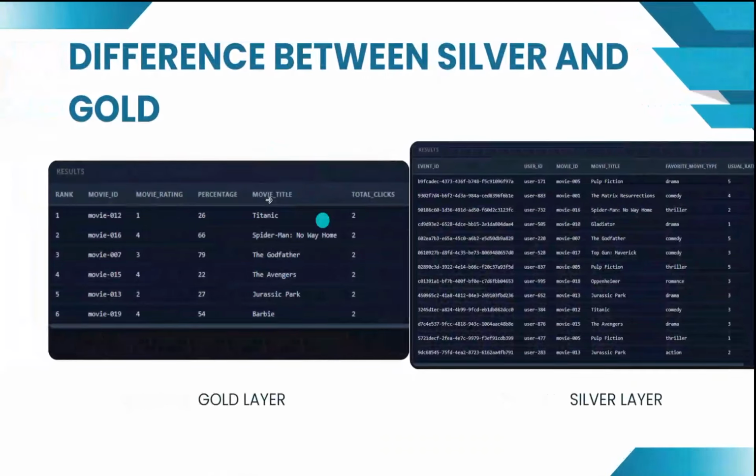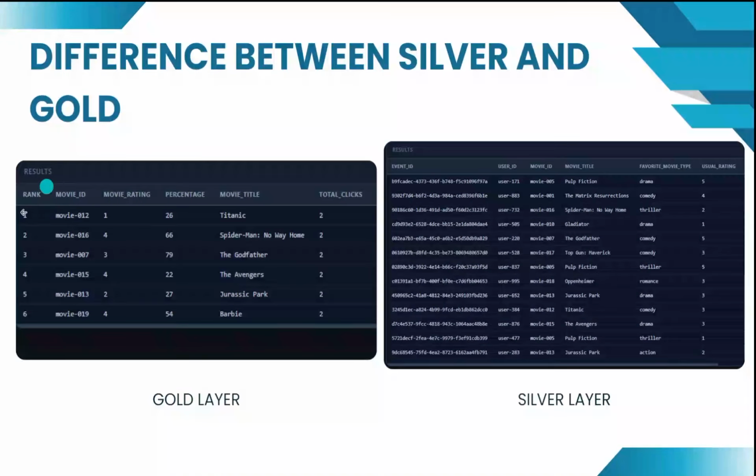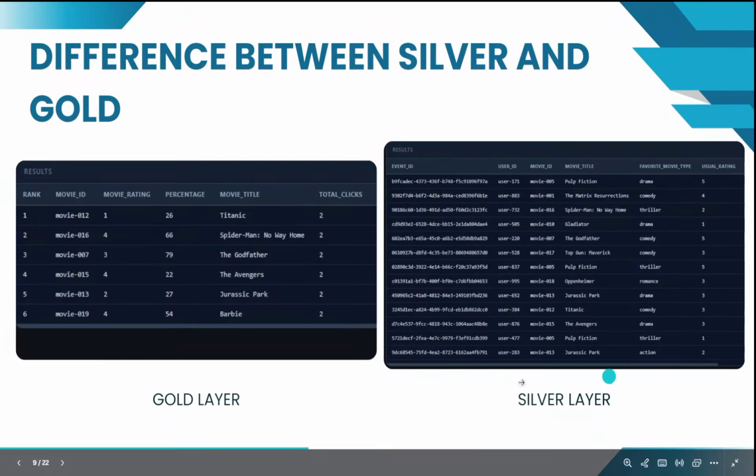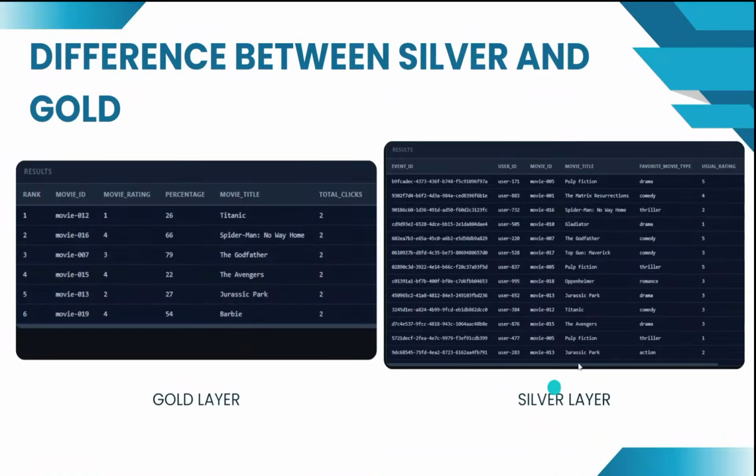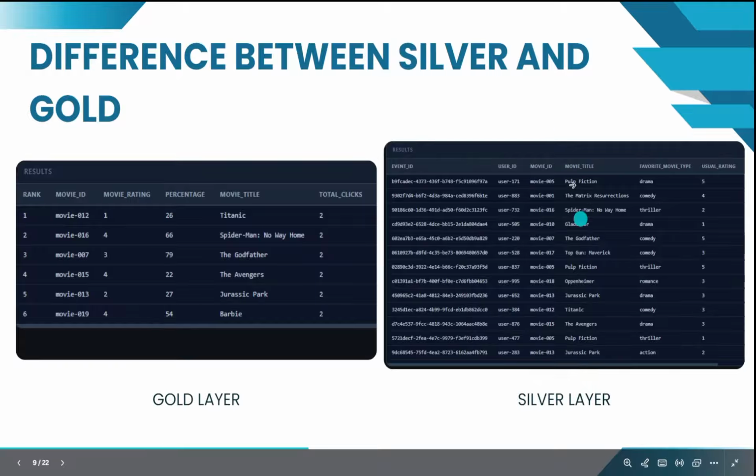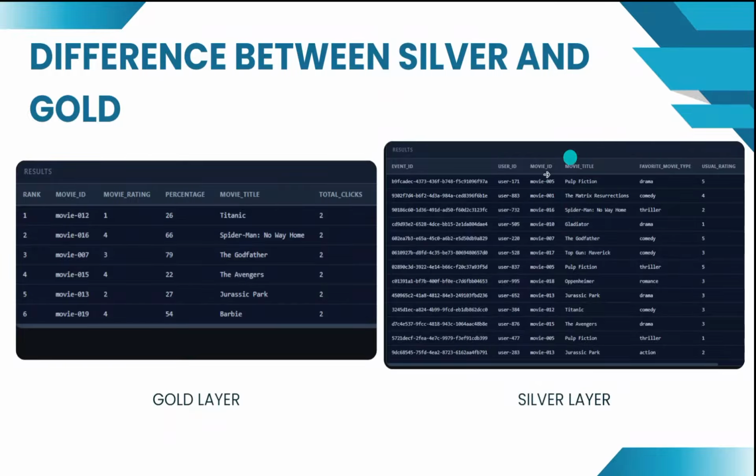Like in this line, you can see in the gold layer, it's just the movie by itself. It's unique. Each line, like movie ratings, is one, but there's the usual percentage of how it is viewed: for higher rating, better viewing, and such. But in the silver layer, you can see these are the different users and what they watch of the movies. And you can see the movie titles have some duplications, like the Jurassic Parks over here.